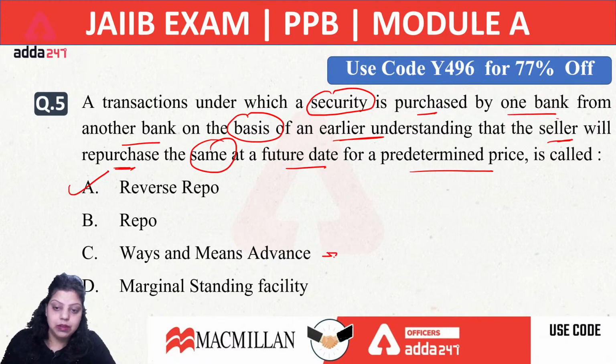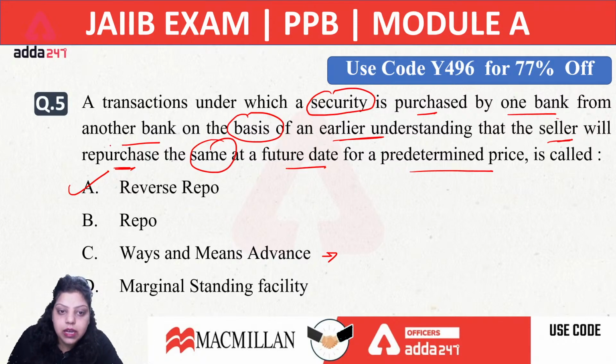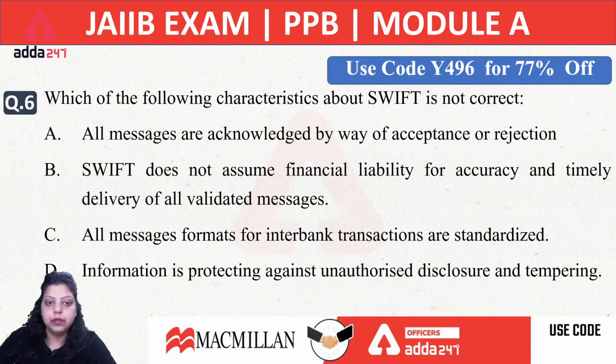Ways and means advances deal between the government of India and RBI, not between the banks. Whenever there is a temporary mismatch in the revenue and expenses of the government of India, RBI gives a loan to the government of India for a short period of time, and that is known as ways and means advances. So ways and means advances do not work between the banks. They work between RBI and the government of India. So reverse repo will be the right answer, because here we are talking about the repurchase of the security. Okay, so the right option will be your fifth, A.